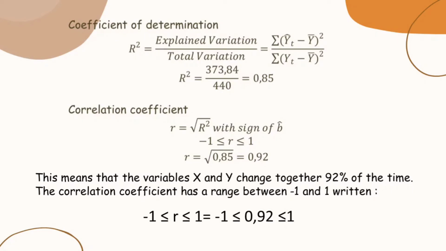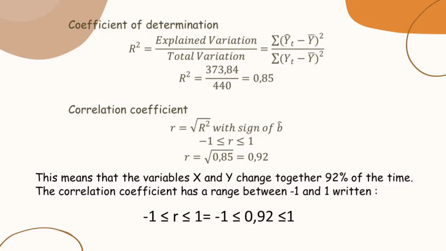This means that the variables x and y change together 92% of the time. The correlation coefficient has a range between -1 and 1.